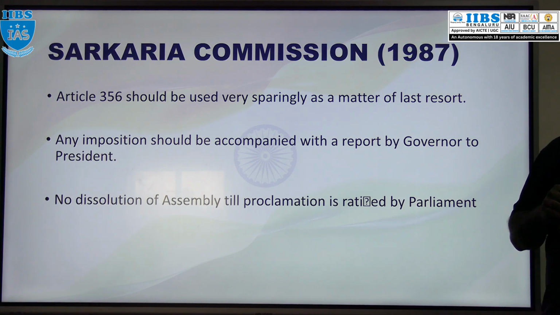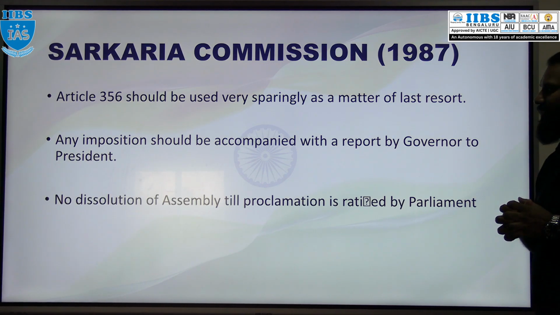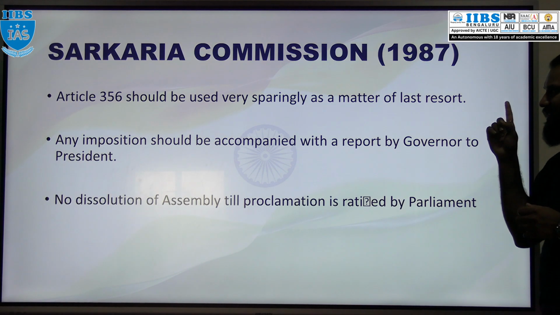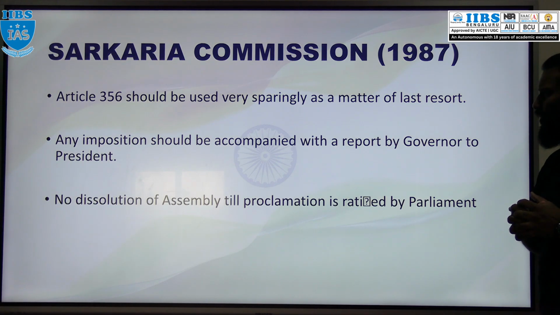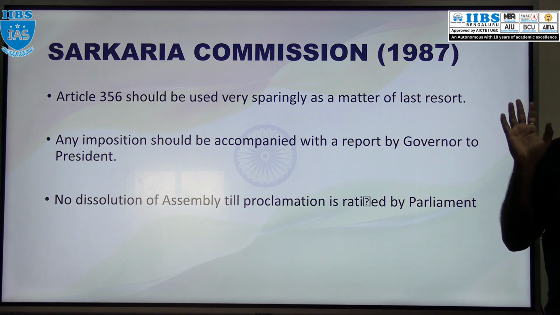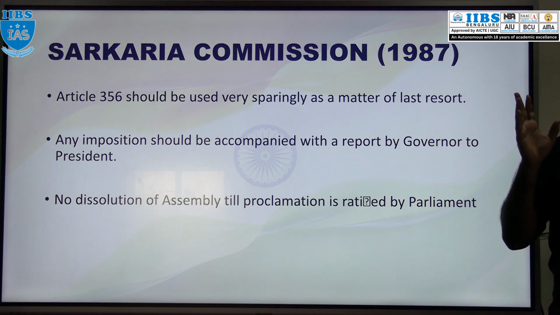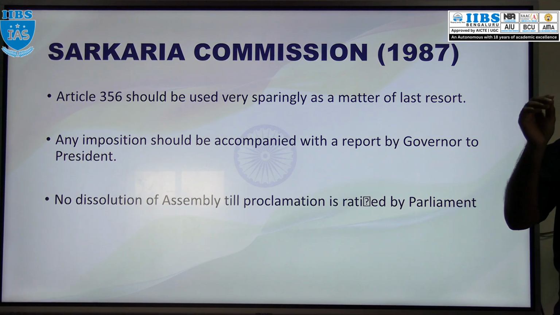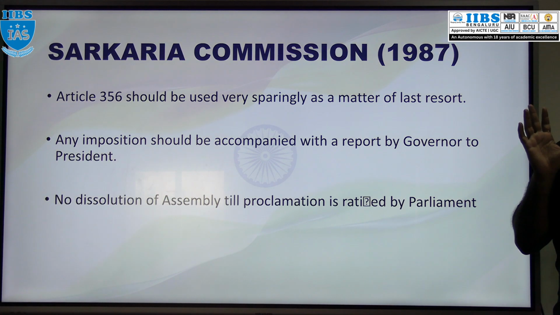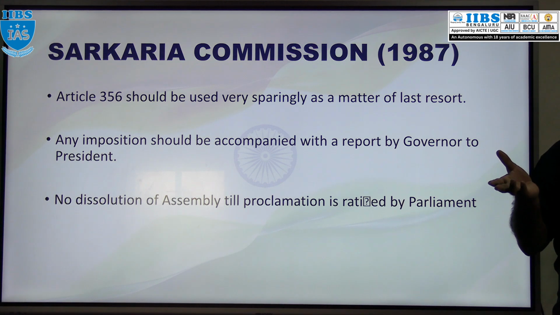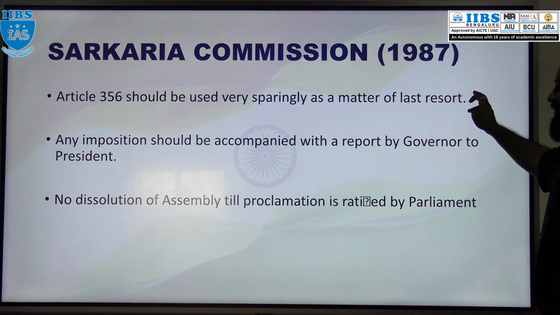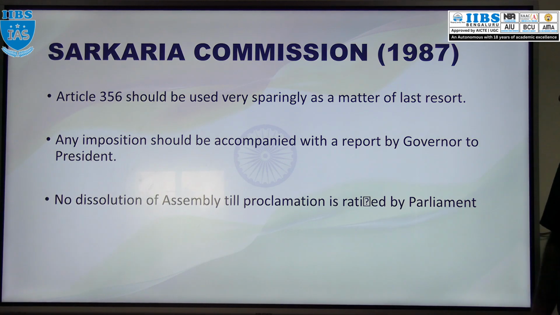Got it? And the Sarkaria Commission gave a recommendation. What is that? According to this commission, Article 356 should be used in rare cases. Okay, or should be used as a last solution or a last resort, not suddenly. First talking should be there, give a warning to the state. Then if they are continuing, use this one.